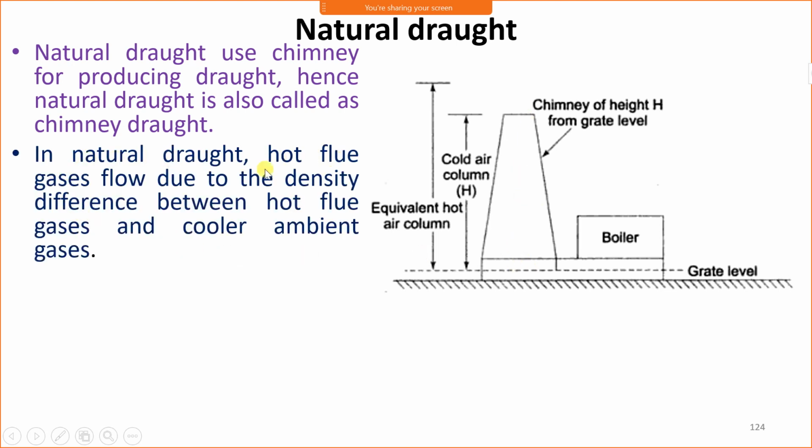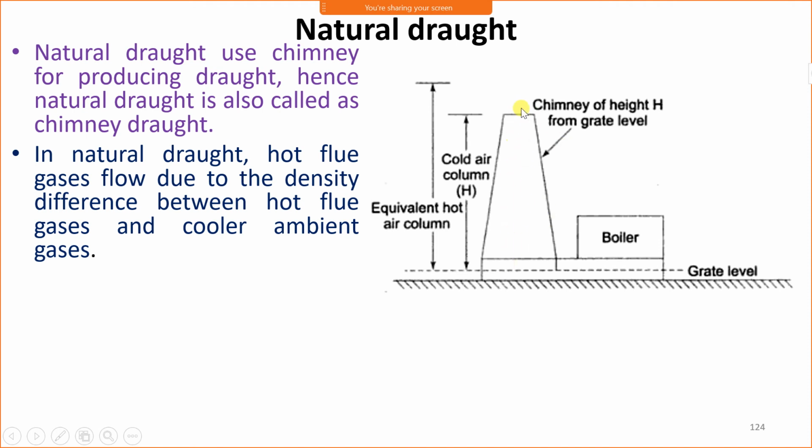In natural draught, hot flue gases flow due to density difference between hot flue gases and the cooler ambient air. As the density of flue gases is less and the density of ambient air is high, flue gases move in the upward direction.